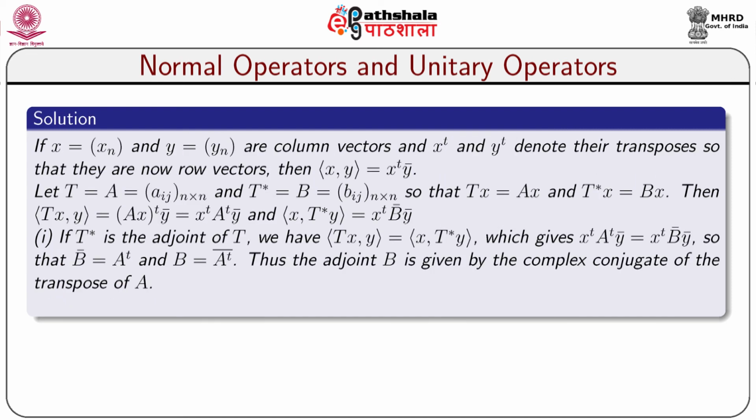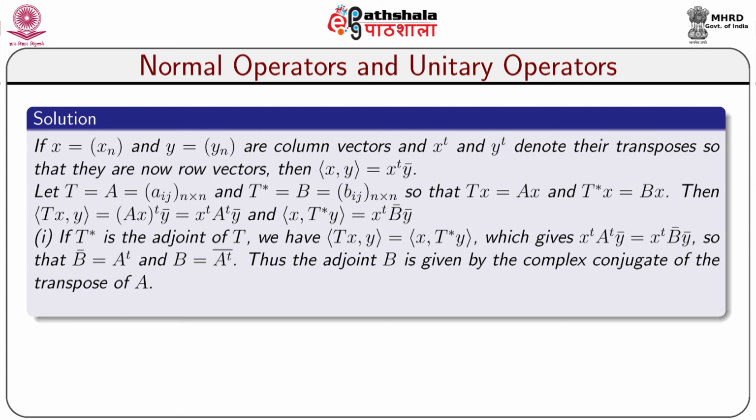If x equal to n-tuples x1, x2 up to xn and y equal to n-tuples y1, y2 up to yn are the column vectors, and x transpose and y transpose denote their transposes so that they are row vectors. Thus, inner product x comma y equals x transpose into y bar. Let T equal to A equal to matrix A n k and T star equal to B equal to matrix B n k. So, Tx equals Ax and T star x equals Bx.